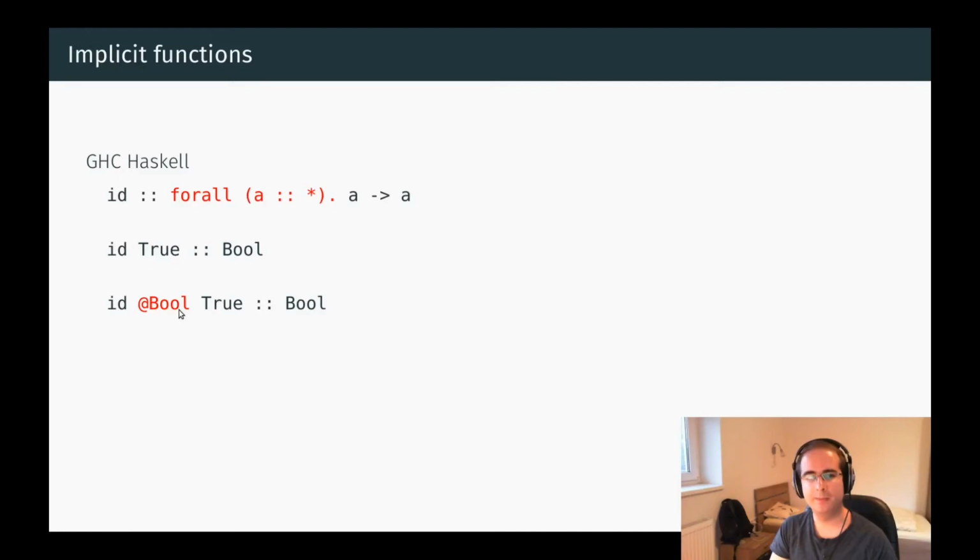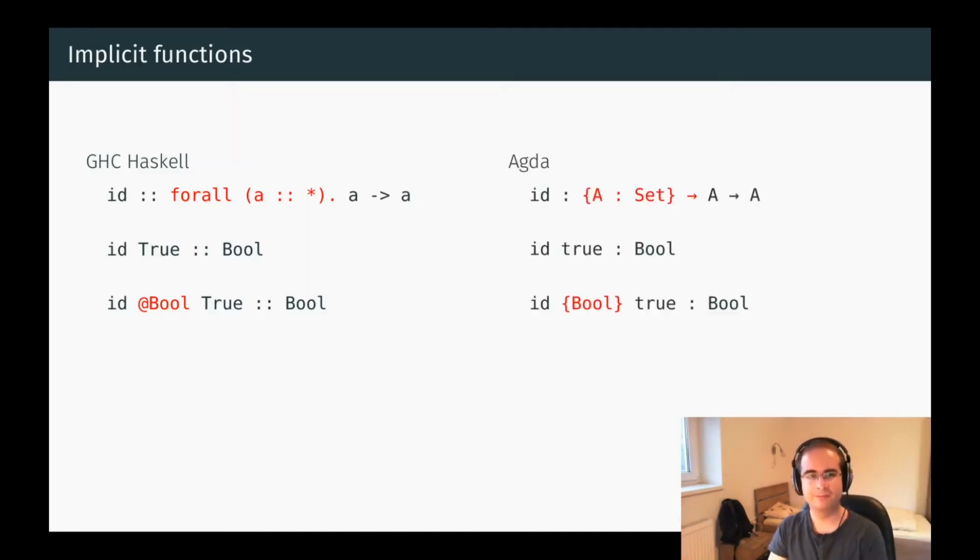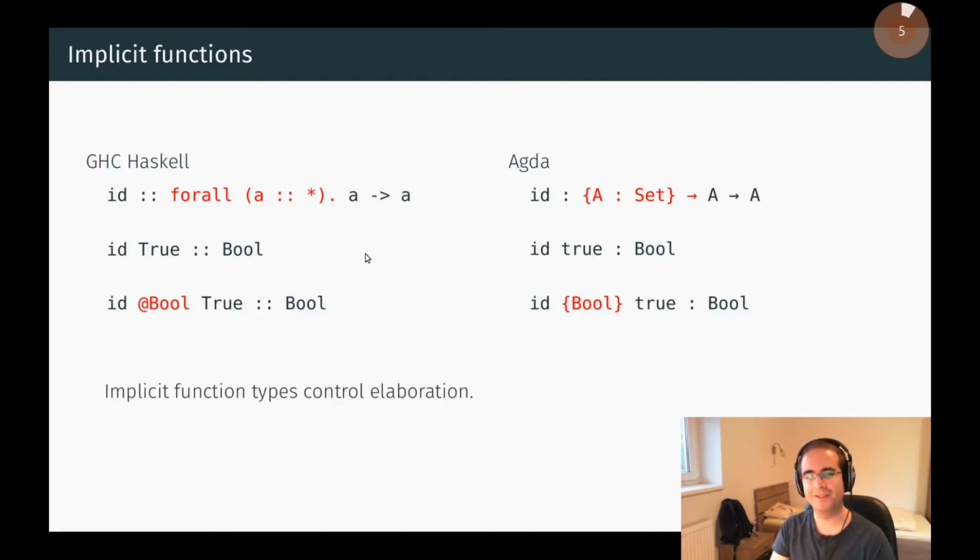In GHC, type-level abstraction is always implicit and value-level functions are always explicit, but this restriction is specific to GHC and it is not something fundamental. In Agda, we likewise have implicit function types, but here we are free to make any function implicit or explicit, and type abstraction is just a special case of general dependent functions. Both in GHC and Agda, implicit function types control elaboration by signaling where inferred applications should be inserted. After elaboration, implicit functions are not that important anymore, because everything is fully explicit in the core syntax.